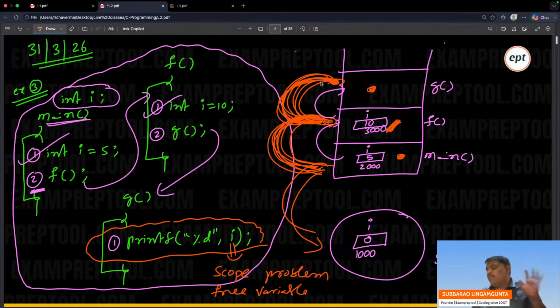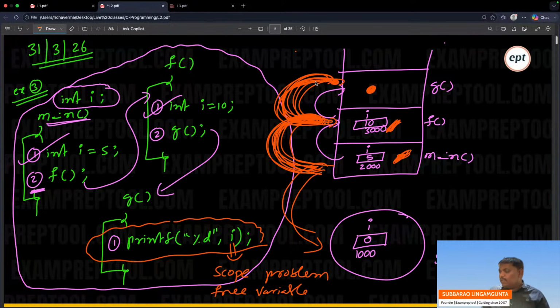Unnecessarily, push and pop operations you have to do in dynamic scoping, because you are at here, but to solve this one you have to go to previous. Going previous means pop. After going to here, use it and come back again with a push. So if you go to dynamic scoping, there is a little headache. What is that? Unnecessary push and pop operations.